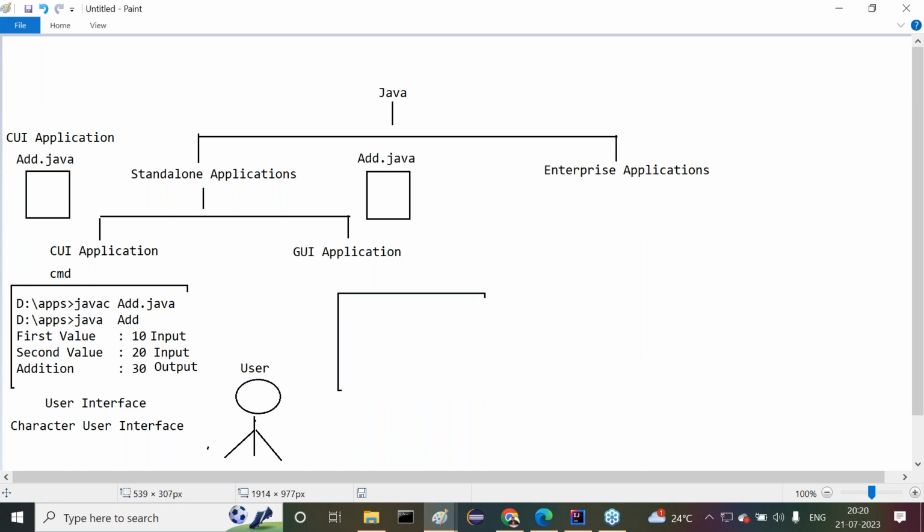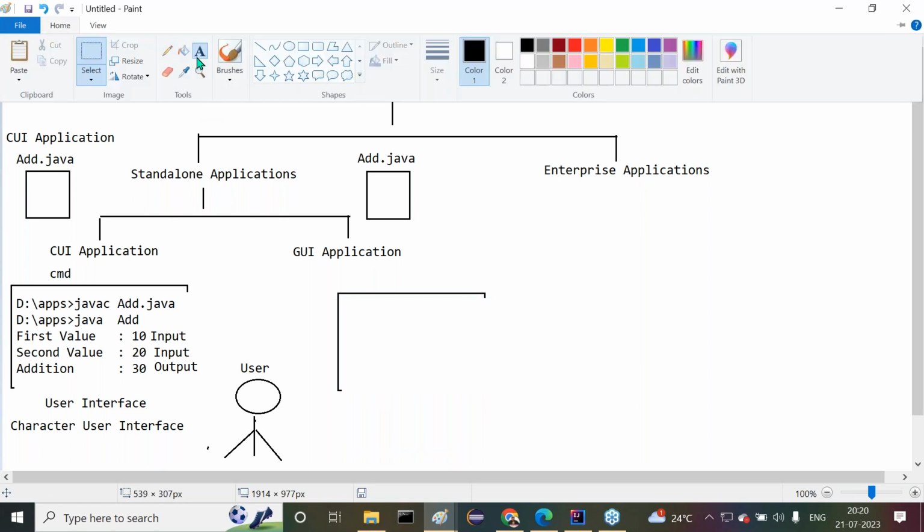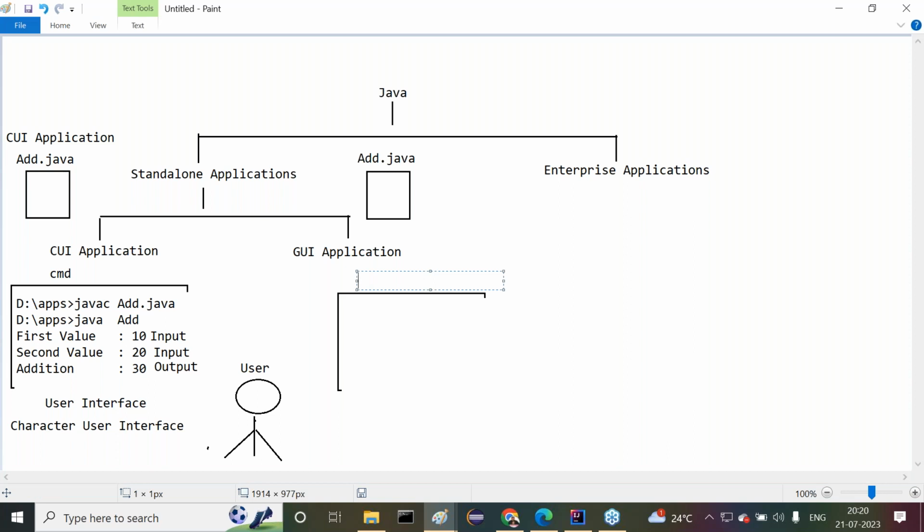This is my command prompt. Even though it's a CUI, even though it's a GUI application, we have to open the command prompt. Inside the command prompt, we have to go to the location where we saved our file, say for example d:/apps.